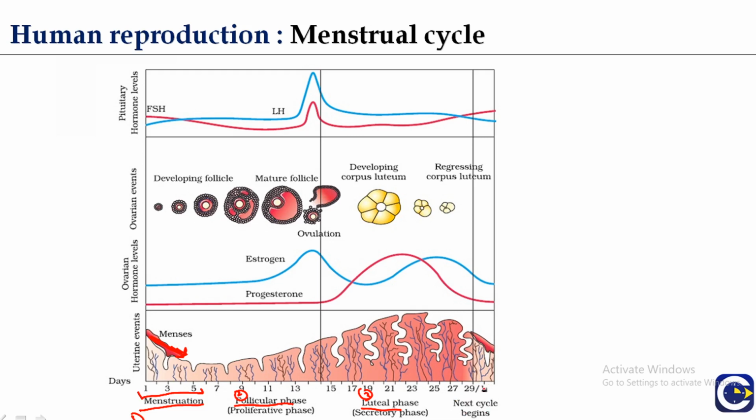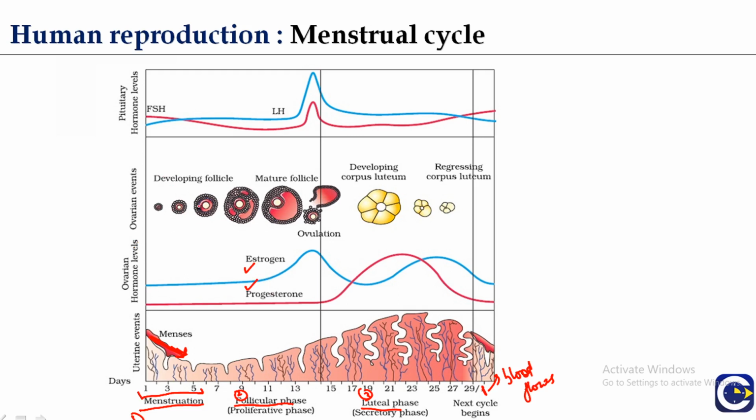On the first day of the next cycle, the menstrual flow, the blood flow from the body, takes place. Okay, so this is the cycle which is repeating again and again every month. Here the different events and the levels of hormones are given. These are the uterine events. Now here the ovarian hormone levels, of the ovarian hormones estrogen and progesterone, are given.